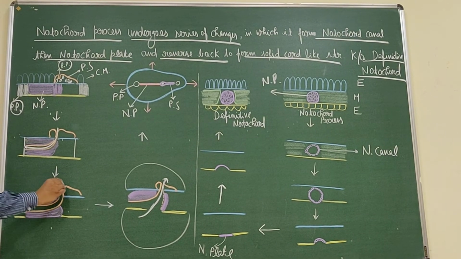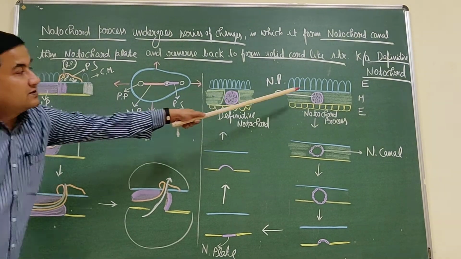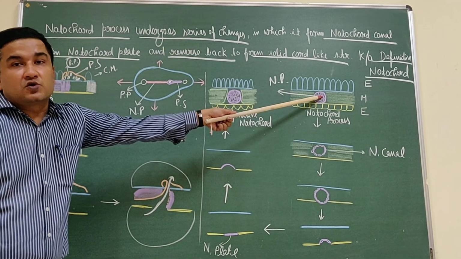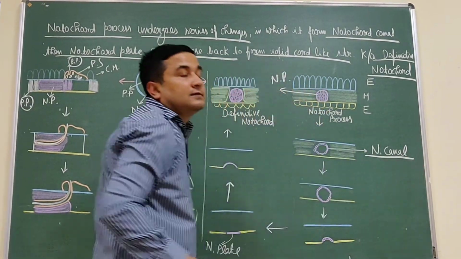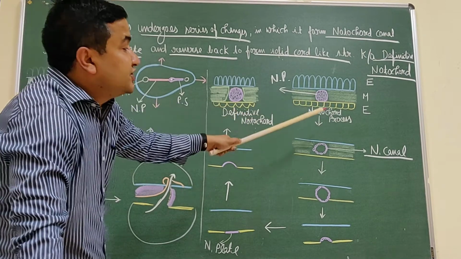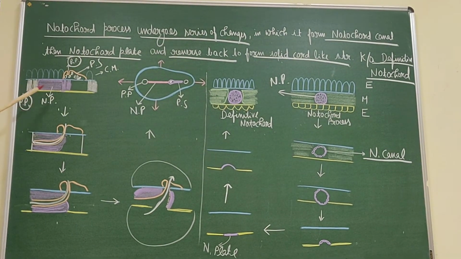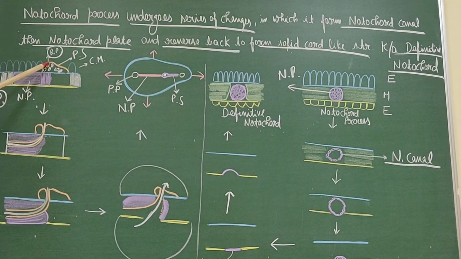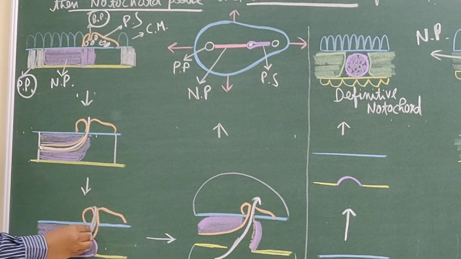This cavity is extending, as a result of which this solid notochordal process changes into the notochordal canal. Initially it was a solid structure, then it changed into the canal. How? This is due to the extension of the cavity of this blastopore.